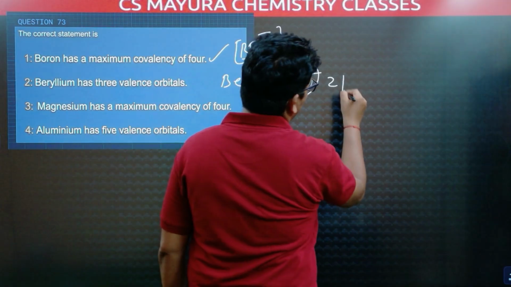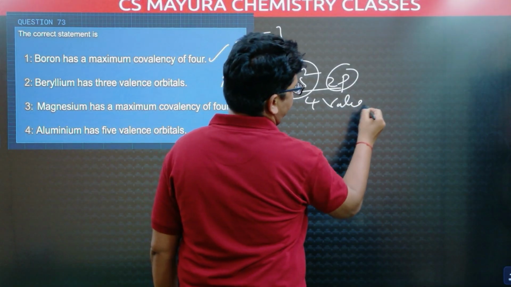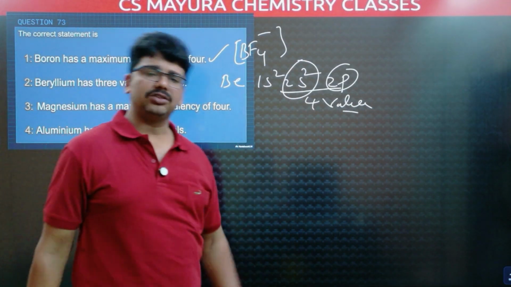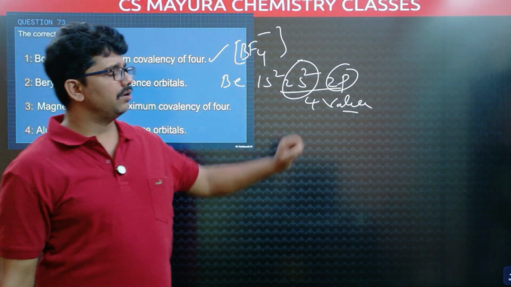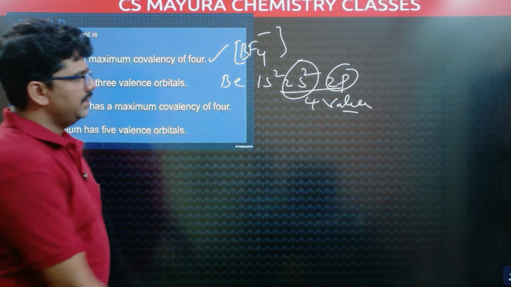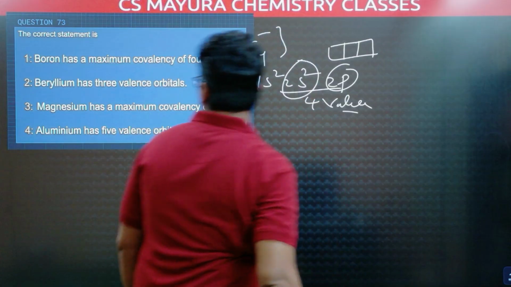Or include this 2p, if you include this 2p, total 4 valence orbitals. So once the electron enters into second shell, 2p is also available. 2p is also available, but there is no electron. Total 4 valence orbitals. They are given 3 valence orbitals, that is wrong. In p, 3 orbitals. In s, 1 orbital.